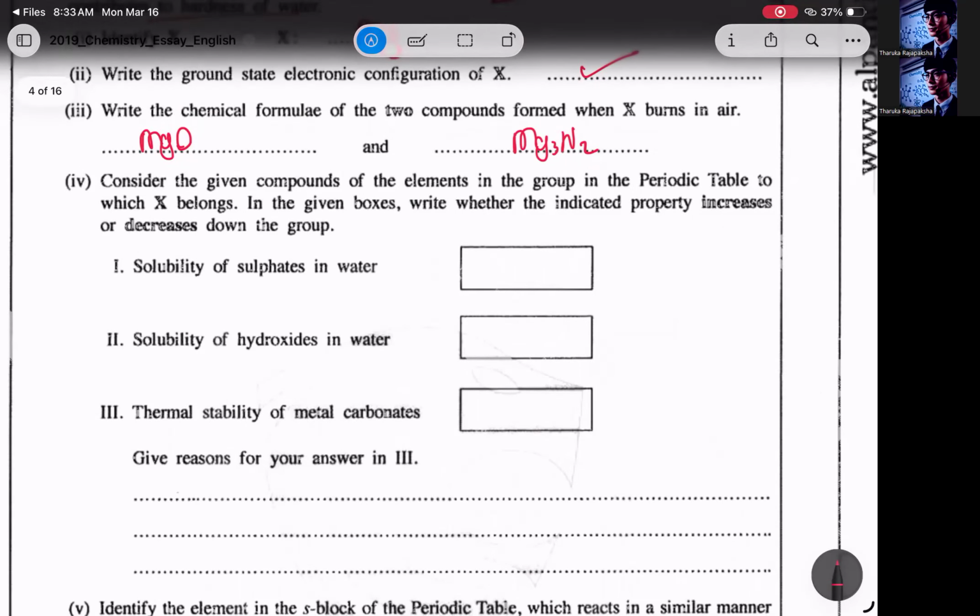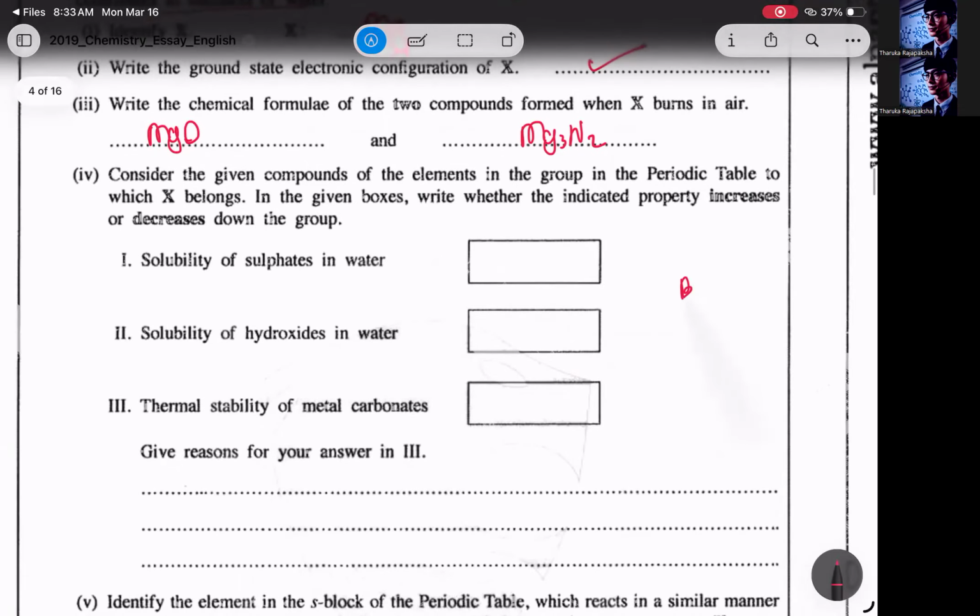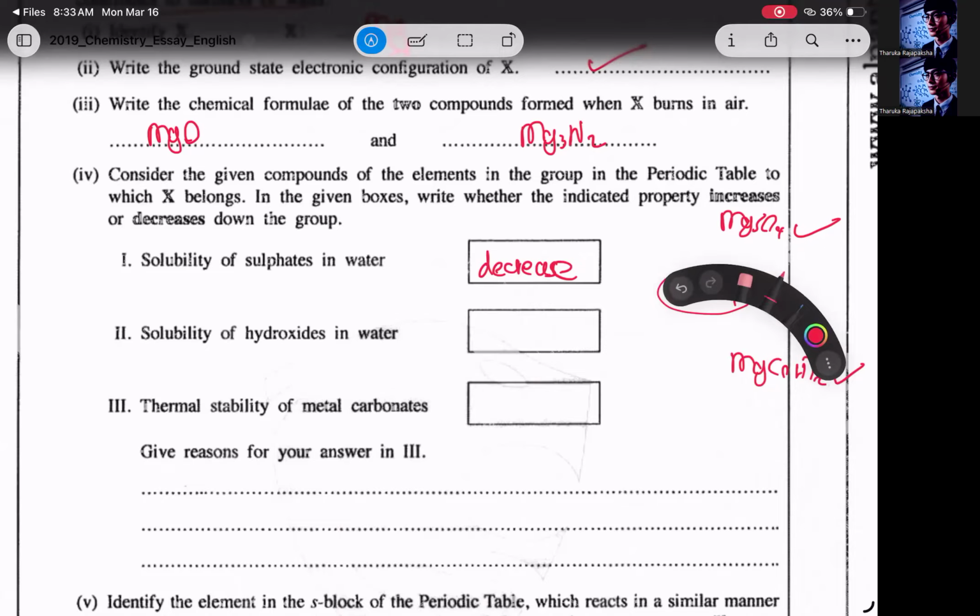So group 2 we have to compare. Solubility of sulfates. Now, barium sulfate is insoluble in water, you know that. So, barium sulfate is insoluble and magnesium sulfate is soluble. So, down the group, the solubility will decrease, right? Then, solubility of hydroxides. Hydroxide is the other way around. Magnesium hydroxide is insoluble. I gave you this in the water solubility note. Magnesium hydroxide solubility is very less, and when going down the group, solubility increases. So, you can write increase.